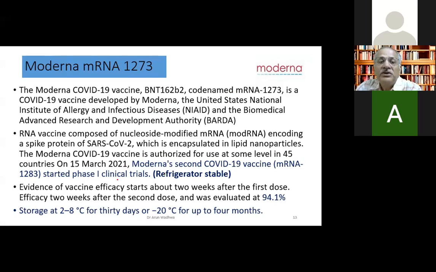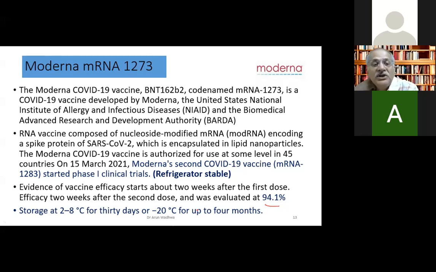The good news I wanted to share was Moderna's second vaccine, which is called 1283, instead of 1273. They have started phase 1 trials, and this will be refrigerator stable, at 2 to 8 degrees. So we can soon expect a Moderna vaccine which will be stored in our clinic refrigerators. The efficacy was very similar. Here it was found to be 94%, and storage at 2 degrees for 30 days is possible here, minus 20 for up to 4 months.